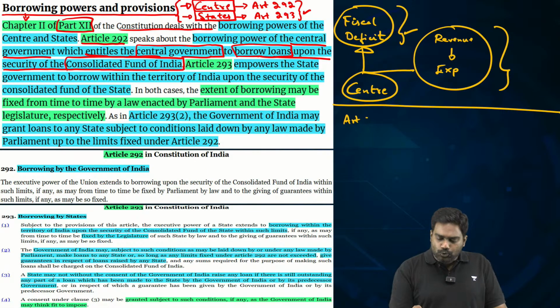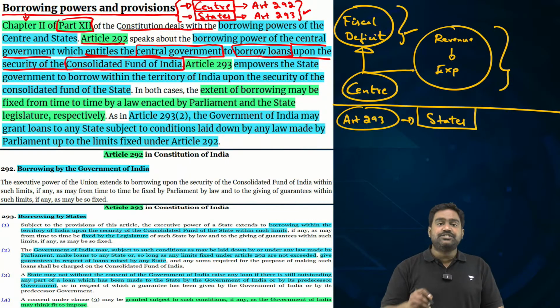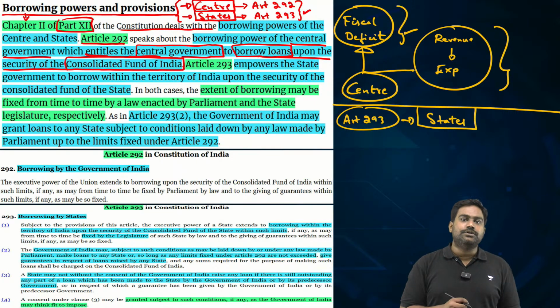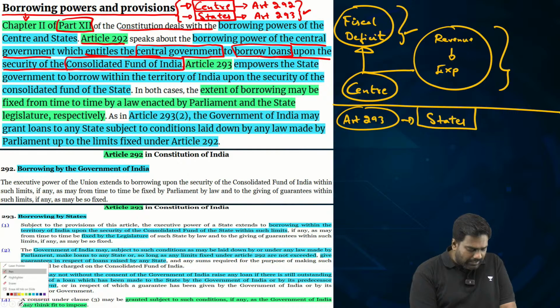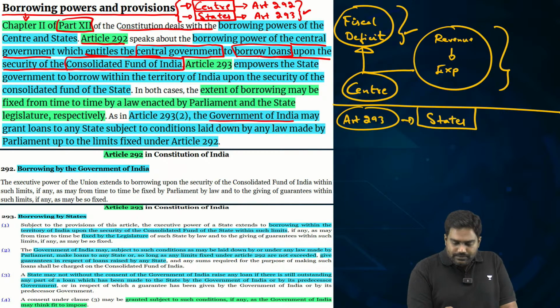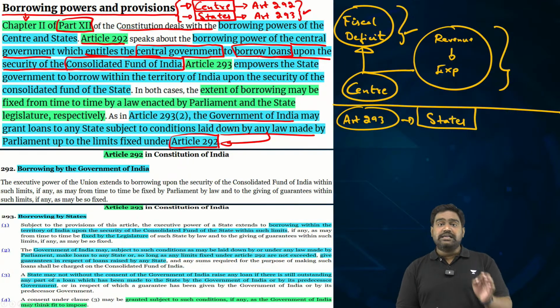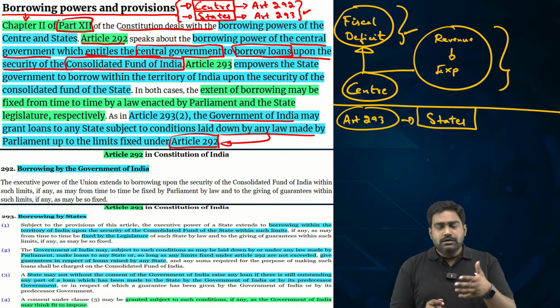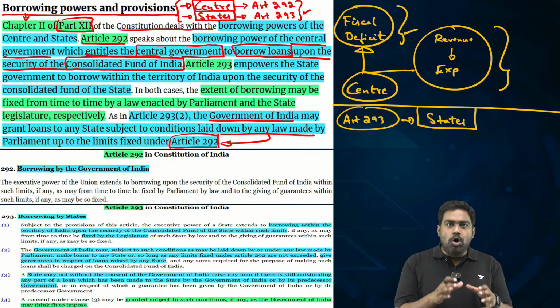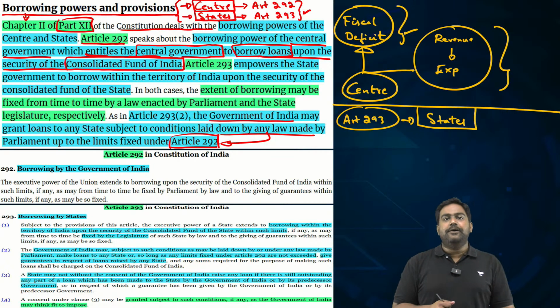Similarly, under Article 293, the states are allowed under the Constitution to raise fresh funds through loans. So let's look at the provisions over here. According to Article 293, states can raise their own loans, but however, there are certain conditions. There are certain restrictions on the states. Condition number 1, the borrowing should be within the territory of India.